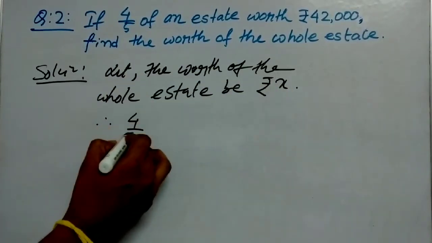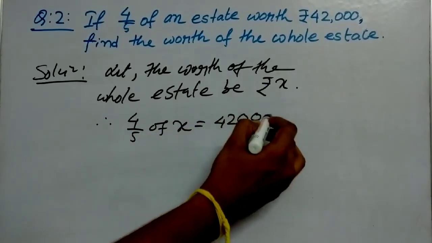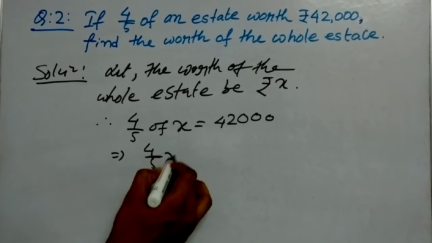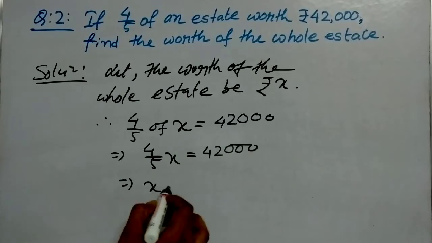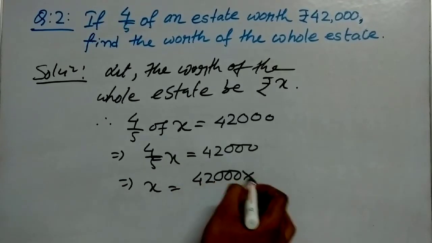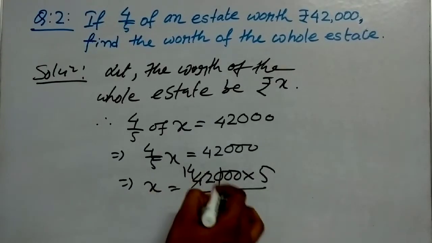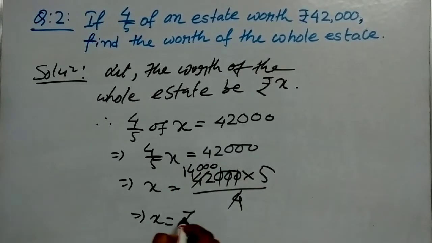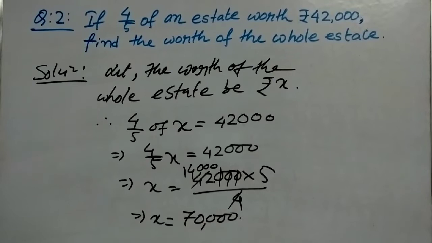So 4 by 5 of X is equal to 42,000. Of means multiplication, we know. So that means 4 by 5x equals 42,000. This implies x equals 42,000 into 5 divided by 4. So it is 14 and 3 zeros. X equals 70,000. So the total worth of this estate is 70,000.